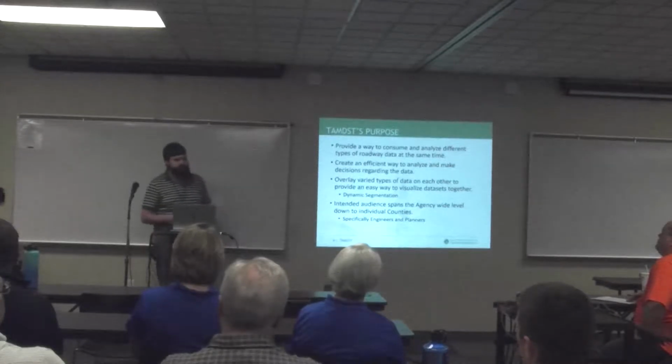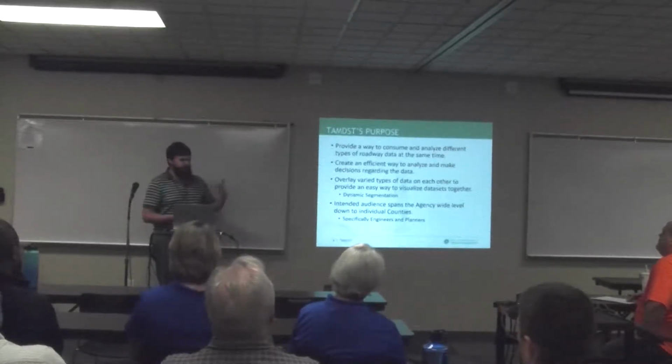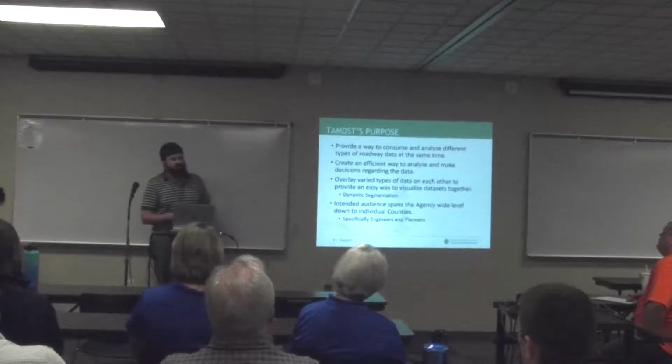How this is done is through a process called dynamic segmentation. So if you were to say you have 1 mile of a roadway that goes from 0 to 1, and you have a PCR score of, let's just say, 80 across that whole segment.